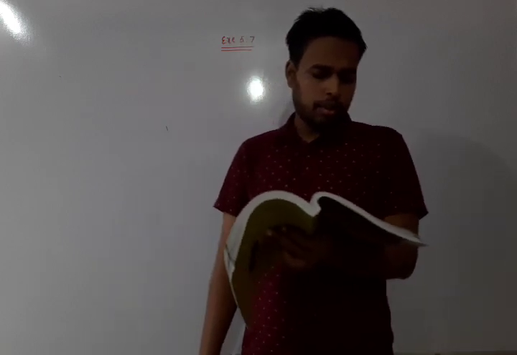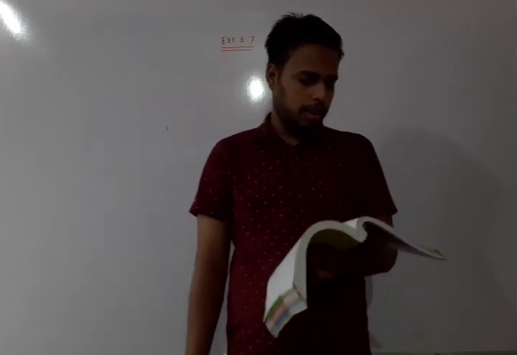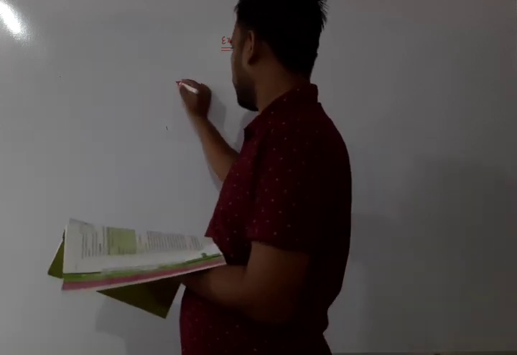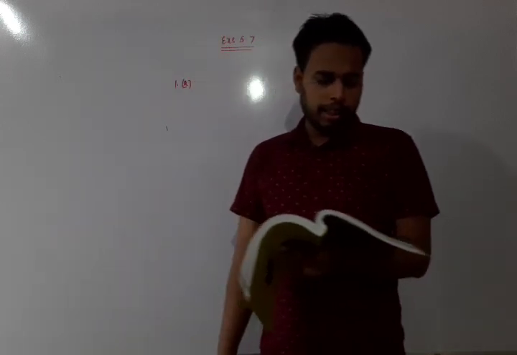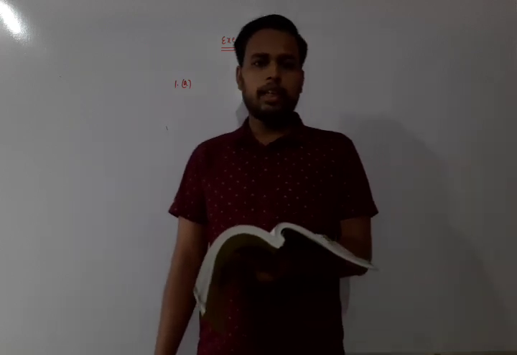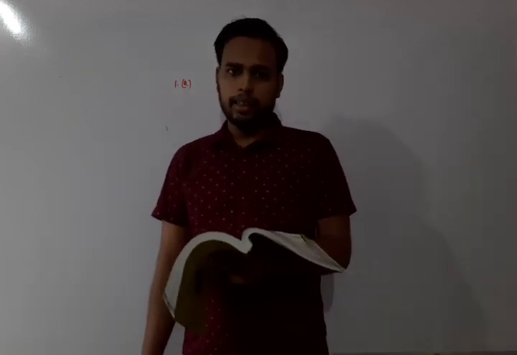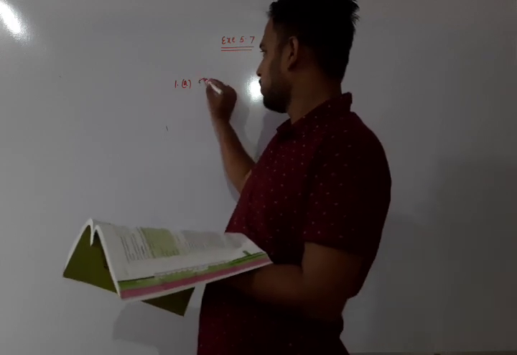The first question is to say true or false. We have to tell whether the given statement is true or false. Question 1A: each angle of a rectangle is a right angle. Yes, each and every angle of a rectangle is 90 degrees, so it is true.